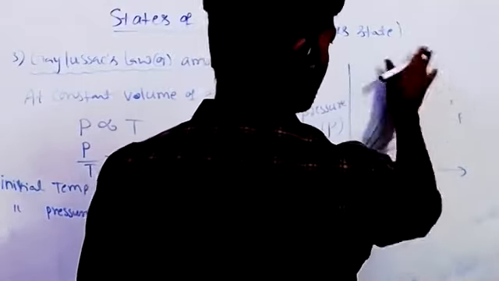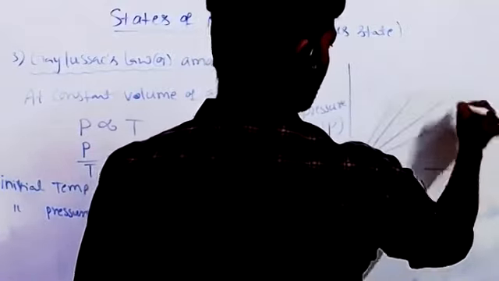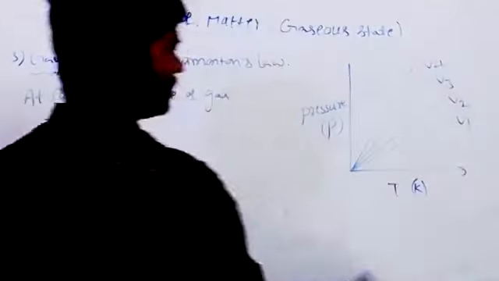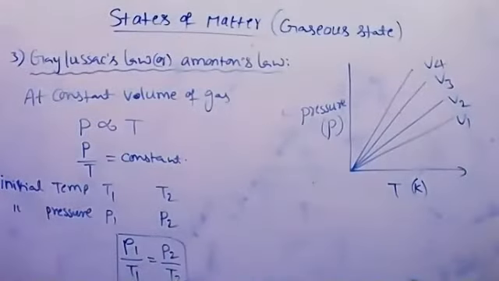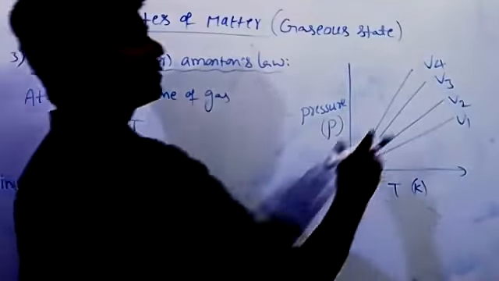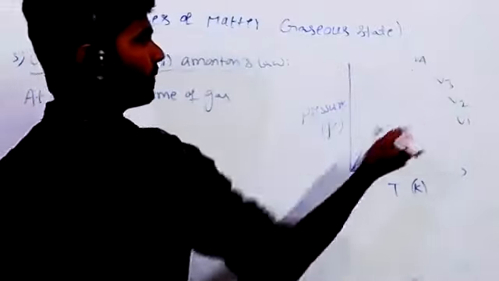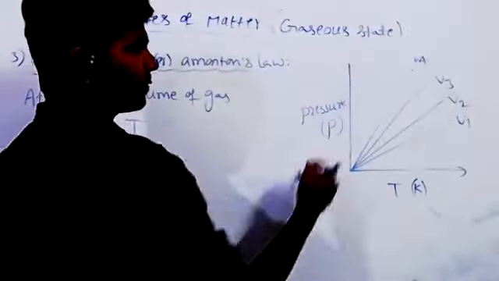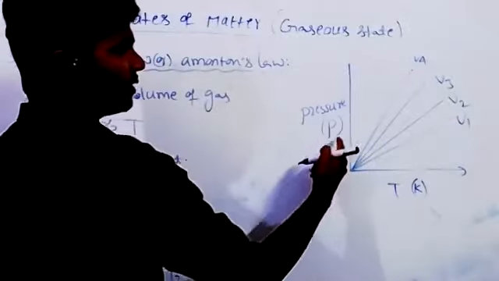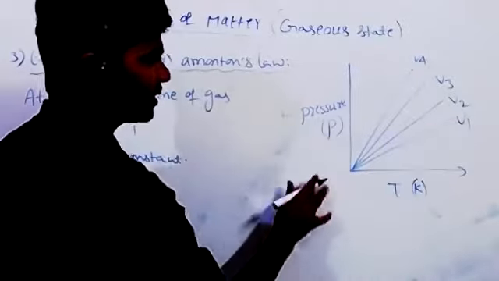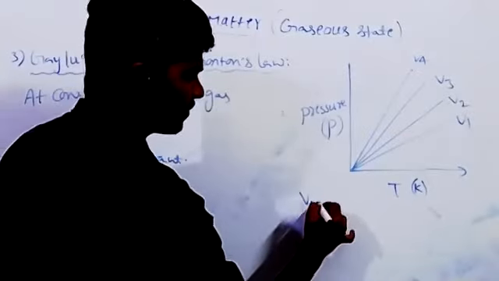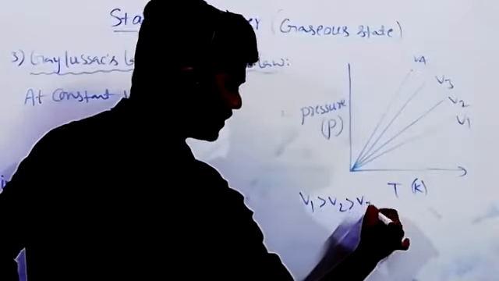Pressure, these are volume. V1, V2, V3, V4. Now the relation is between V1, V2, V3, V4. Which is the bigger volume? See here pressure and here volume. Higher the pressure, lower the volume. So lower pressure means higher volume. So V1 is the bigger one. V1 greater than V2 greater than V3 greater than V4.